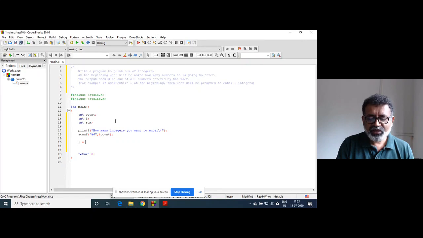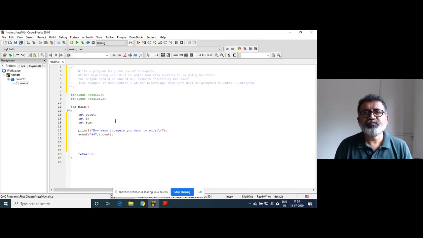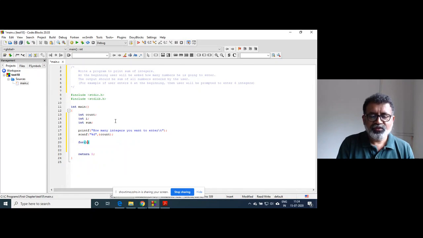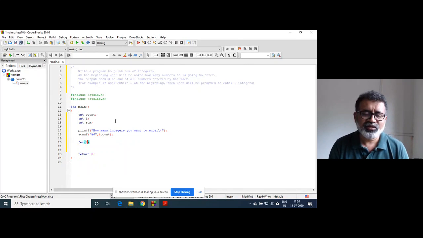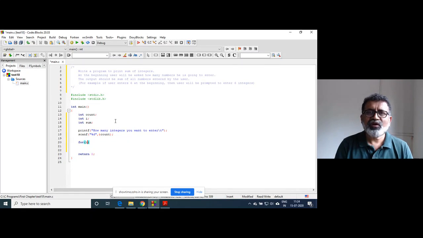So here we will write the for loop, right? In the earlier program we used a while loop. What I want to show you is that you can use any loop anywhere. So for i is equal to 1, initialize to that value. And what should be the condition?